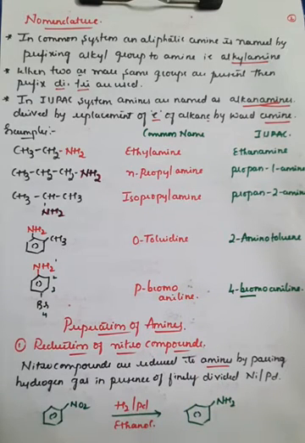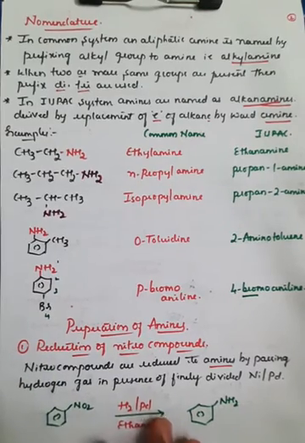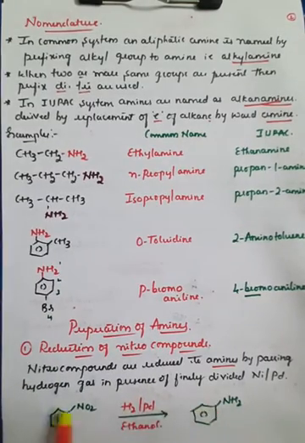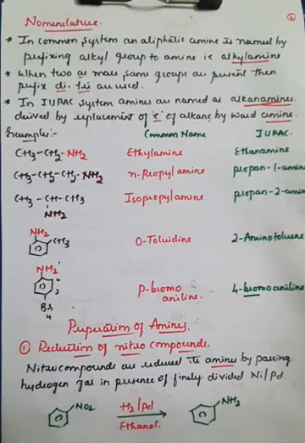In the preparation of amines, one important reaction is the reduction of nitro compounds. Nitro compounds are compounds in which the nitro group is attached to an alkyl or aryl group, and reduction means removal of oxygen, or addition of hydrogen.